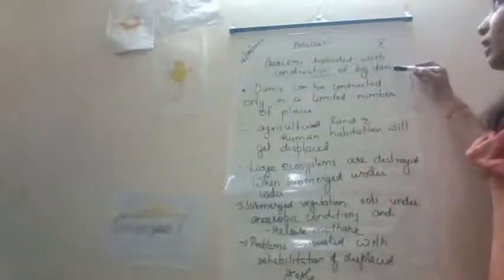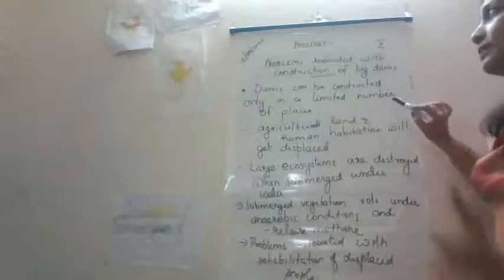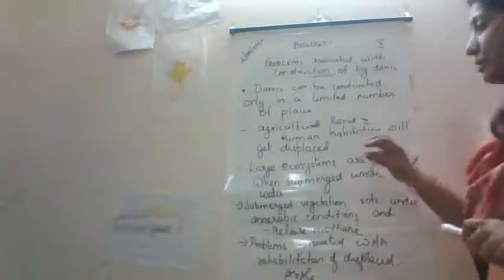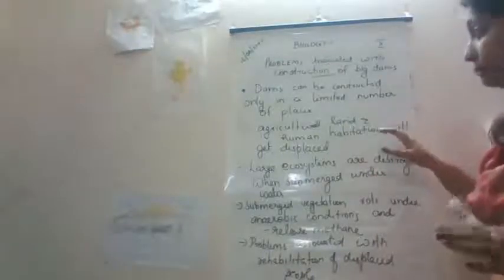Now we'll study another important topic, that is problems associated with construction of big dams. Usually this question comes for your board exam for 3 marks. It's a repeated question actually. So the problems associated with construction of big dams, important, you have to study. First problem is, dams can be constructed only in a limited number of places, especially in hilly terrains. So that is one of the limitations of construction of big dams.